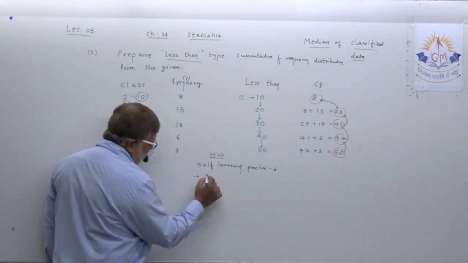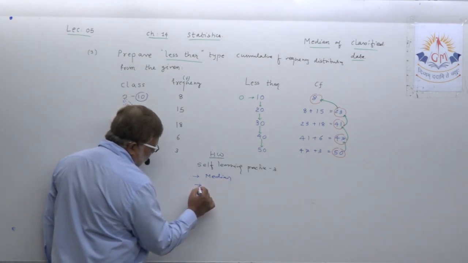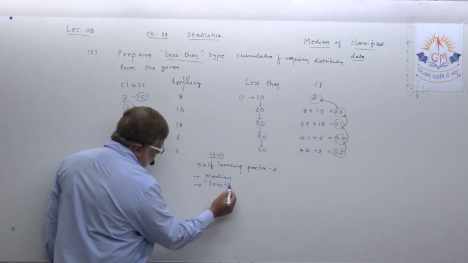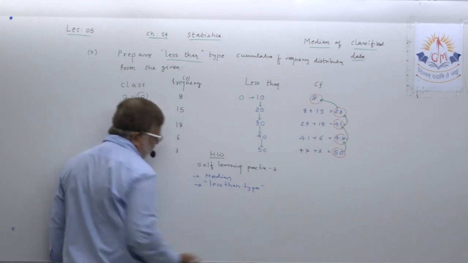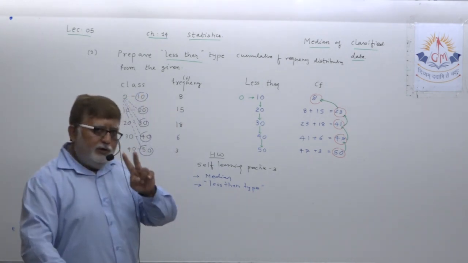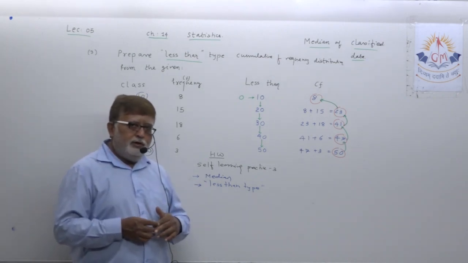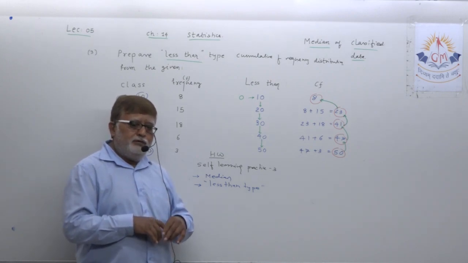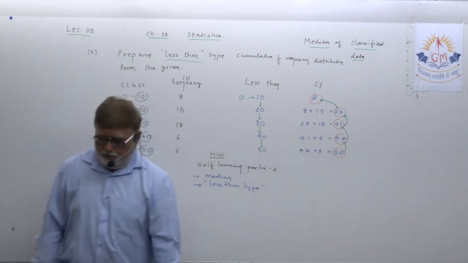Median you are looking for in each and every example, but in each and every example you also have to prepare a less than type cumulative frequency distribution. So each example actually will be two examples. First you will find the median of the data and then you will prepare the cumulative frequency distribution of less than type. Okay dear student, thank you very much.